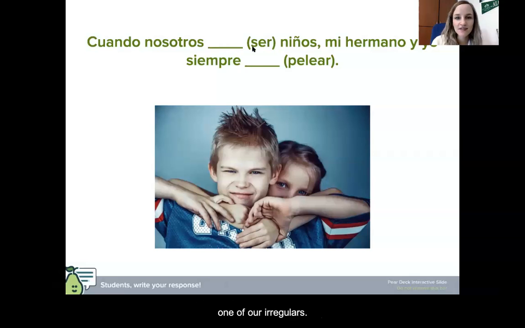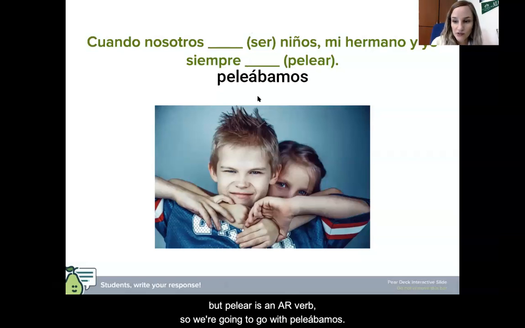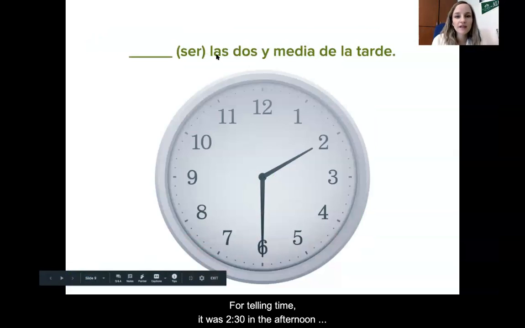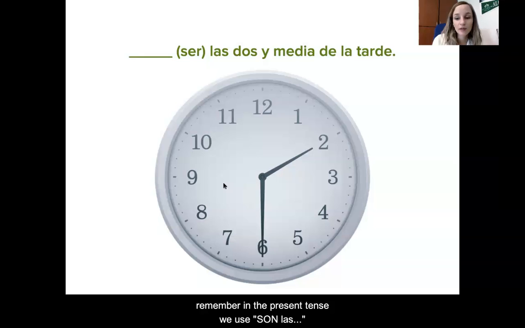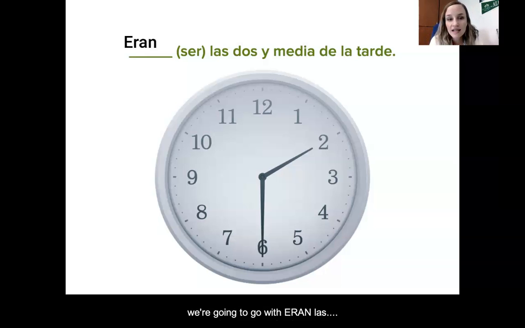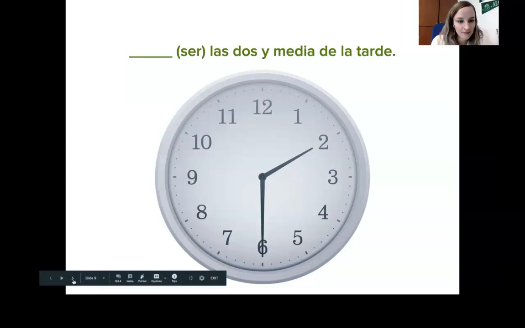So we would use the form of ser, one of our irregulars, éramos. And in the nosotros form here, so you want éramos, the accent on the E. And then nosotros form again with pelear, but pelear is an AR verb. So we're going to go with peleábamos with an accent on the first A of your ending. Peleábamos. And then for telling time, it was 2:30 in the afternoon. Remember, in present tense, we use son las. So in the past tense, we're still going to keep it plural, and we're going to go with eran las.